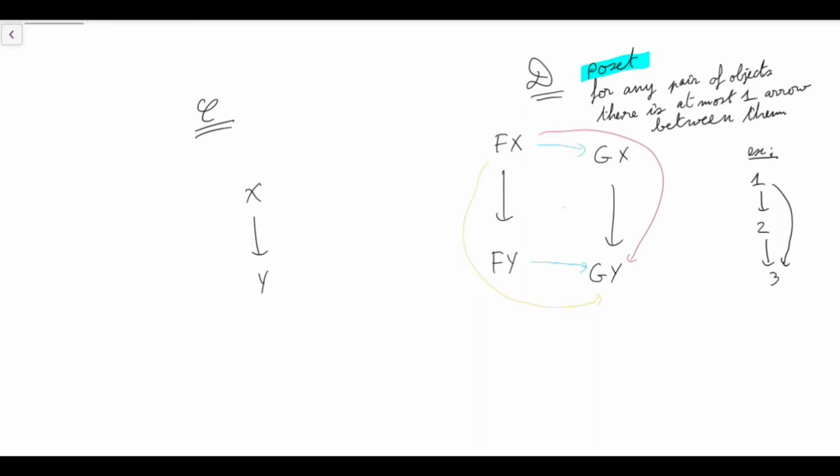And by virtue of D being a poset, if we start from the same object, we end in the same object. Those two arrows have to be equal to the unique arrow that exists between f of x and g of y. So indeed we have a natural transformation. So here the mere existence of this family automatically implies the commutation of the relevant squares by virtue of D being a poset.